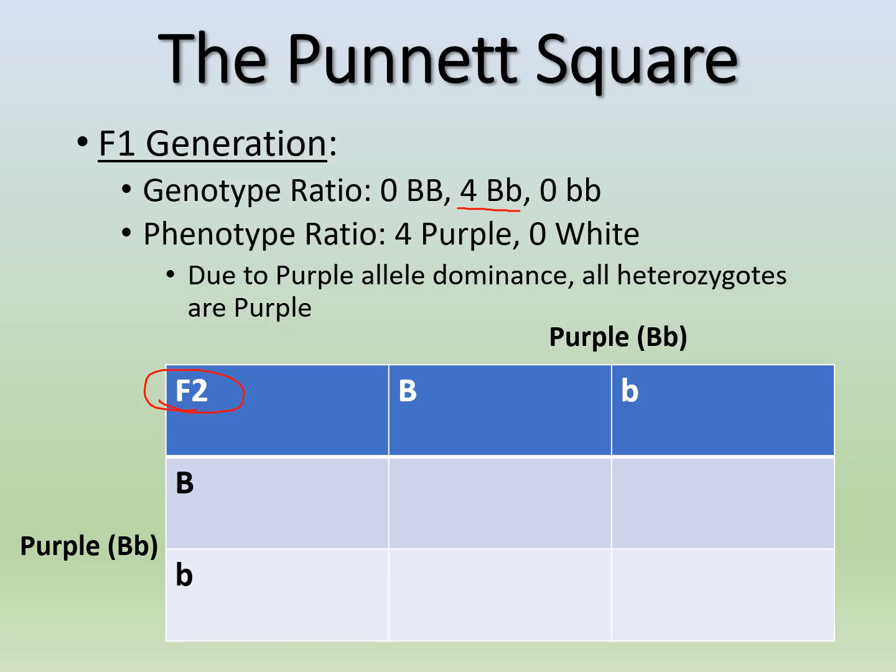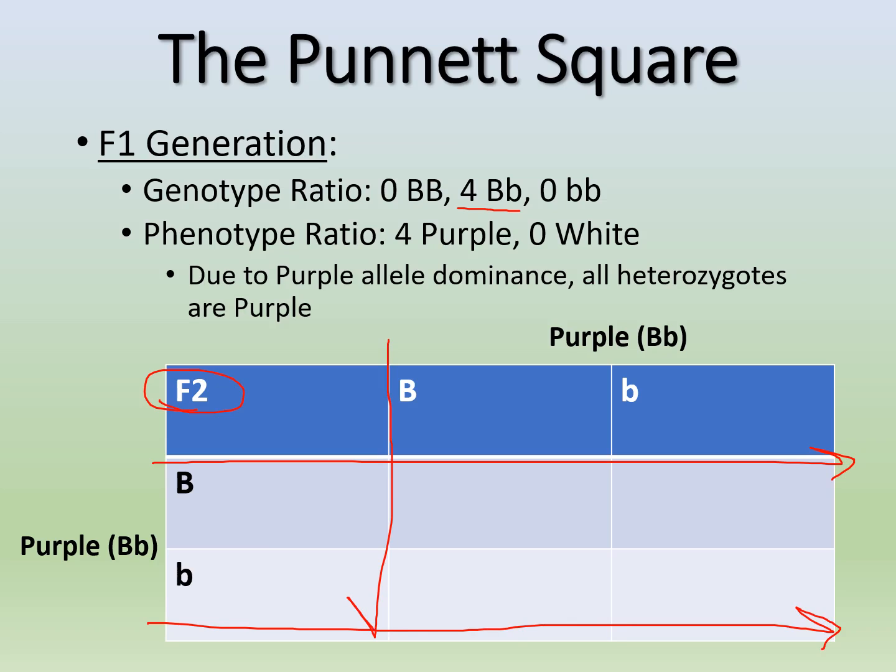So now how do we fill out our cross? Essentially you're going to go this way across with both of your alleles, right? And then you're going to go top to bottom with both alleles, okay? So if we bring our big B over here, it's going to be in both, right?